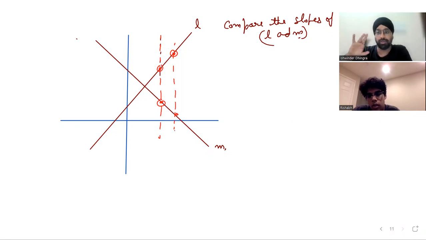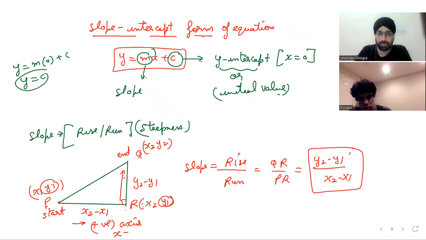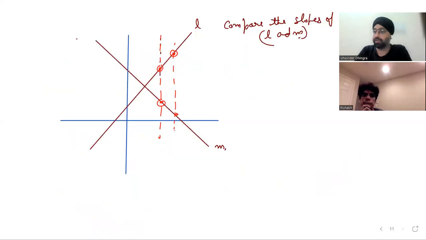I told you, if you remember, run is always going to be positive. We discussed it. It is always going to be positive along the x-axis. So this means if the slope is positive or the slope is negative, that has to be decided by y. Isn't it? So let's discuss it. Slope is rise upon run, and that is y2 minus y1 upon x2 minus x1.